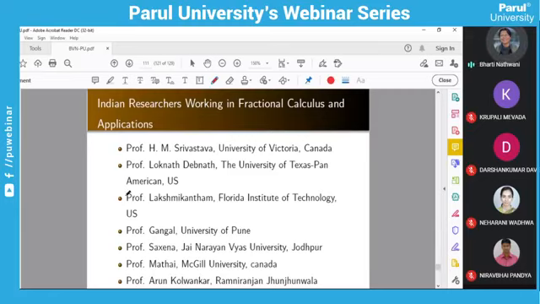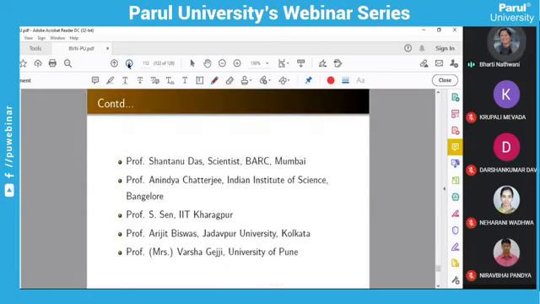Okay, and till now you observed that most of the mathematicians I mentioned are international, but it is not like that. There are many Indian researchers who have published great work on fractional calculus. A few of them are Professor H.M. Srivastava, Professor Loknath Devnath, Professor Lakshmi Kantham, Professor Gangal, Professor Saxena, Professor Mathai. You can observe the nice work of Professor H.M. Srivastava, Loknath Devnath, and Mathai sir. There are books they have published on these works, and Professor Arun Kumar, then Professor Shantanu, Professor Anindya, Professor Arijit, and Professor Varsha ma'am. There is a good book of hers also.